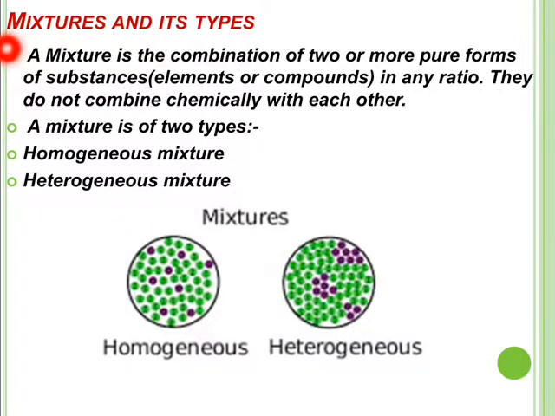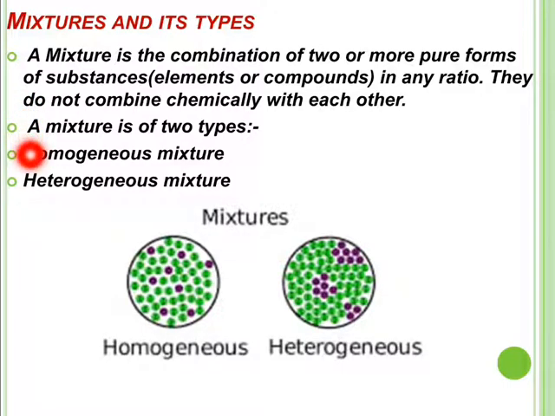Now let us learn about another type of matter on the basis of its composition, that is mixture. A mixture is a combination of two or more pure forms of substances, elements or compounds, in any ratio. They are a mixture of pure substances, that is elements or compounds, but their amount is not fixed. They are present in a mixture in any ratio, in any amount. They do not combine chemically with each other.